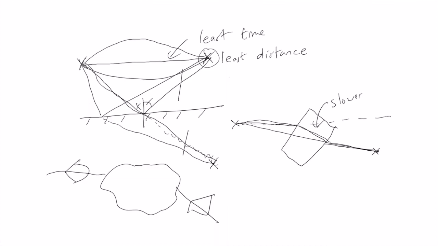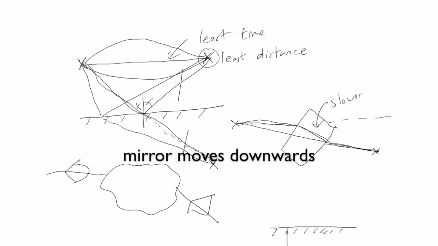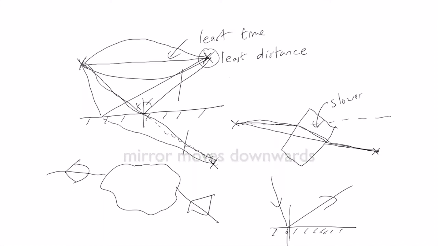Finally, in one of the problems for this week on Fermat's principle, you'll show that if you have a mirror that's moving downwards at relativistic speeds, so half the speed of light or something like that, then when light is incident on it, it reflects at an angle that's different to the angle of incidence. So for a moving mirror, the angle of incidence and the angle of reflection are not the same. This can be proven fairly straightforwardly, as you will do,